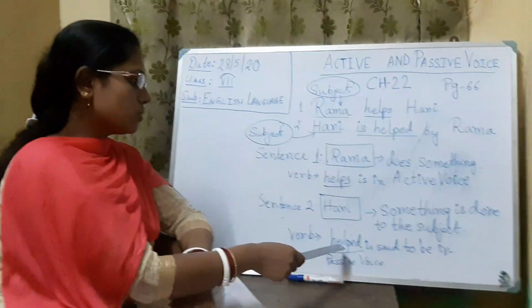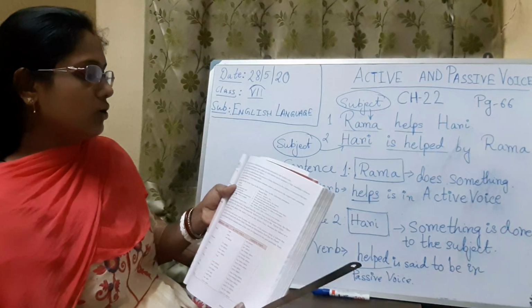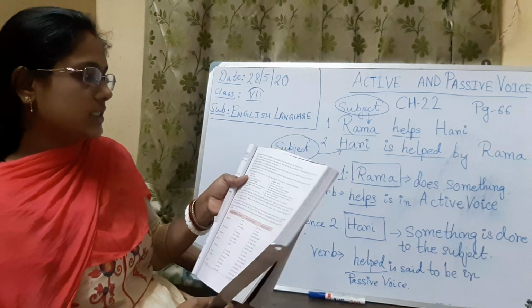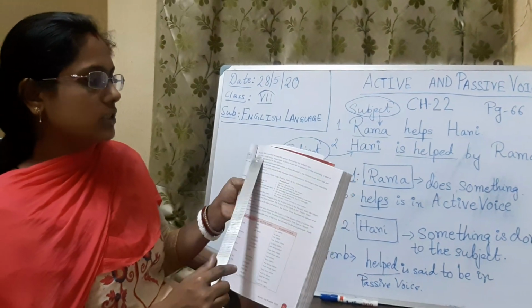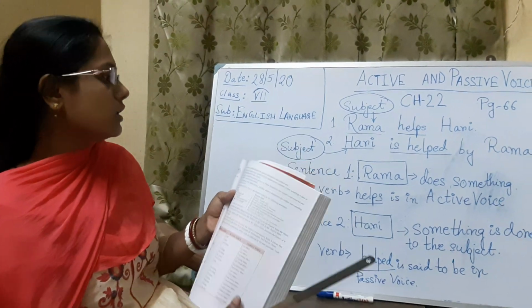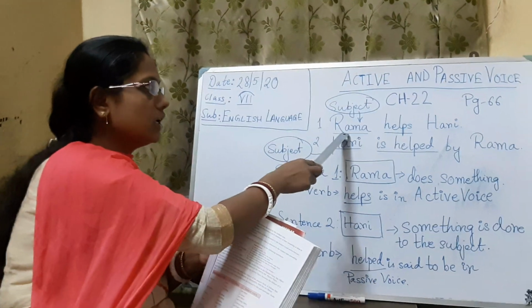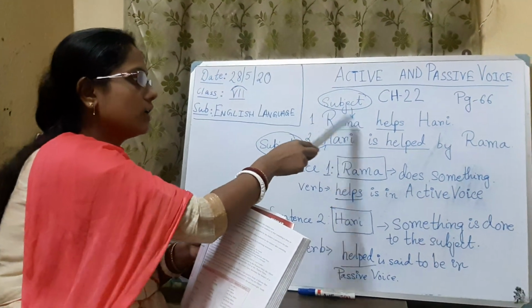Please look at the book, page number 67. The active voice is so called because the person denoted by the subject acts. As I have already told, when the subject is acting, it is called active voice.